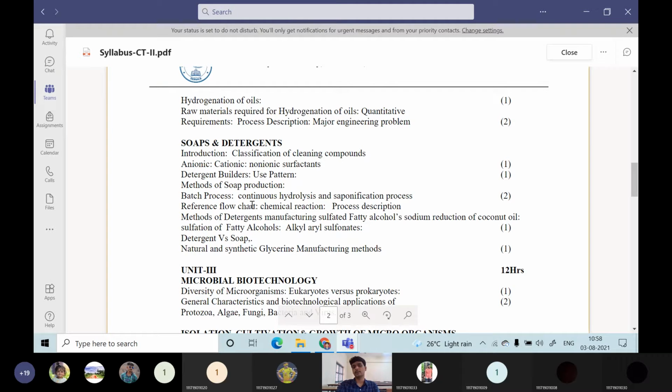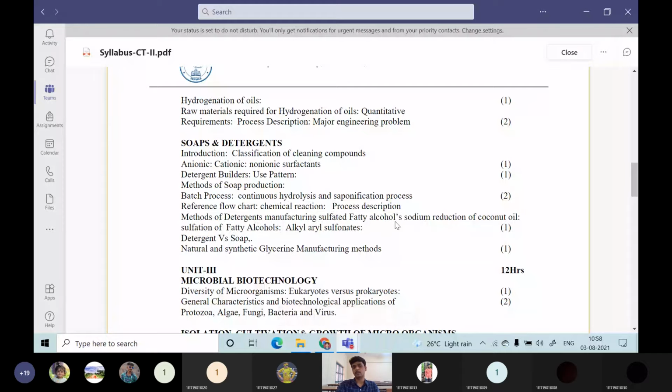Then the reference flow sheet we are going to discuss, and various chemical reactions: one chemical reaction for the hydrolysis, one chemical reaction for the saponification. Then the process description we are going to discuss in detail, and the major engineering problems. Then the next one is the methods of detergent manufacturing: sulfated fatty alcohol, sodium reduction of coconut oil, sulfation of fatty alcohols. These are the various types of detergents.